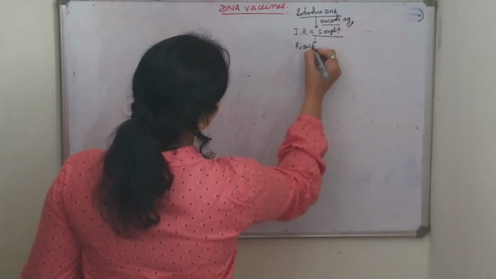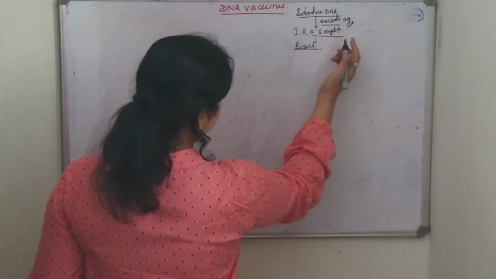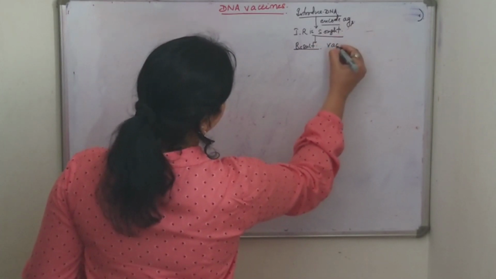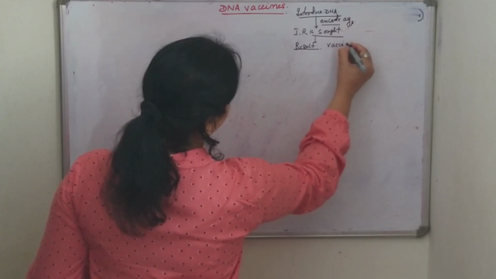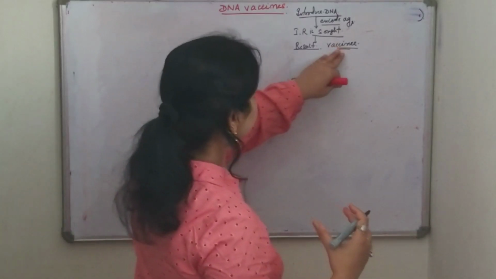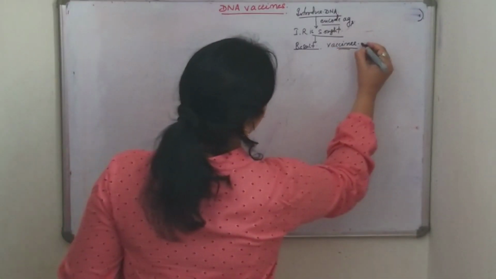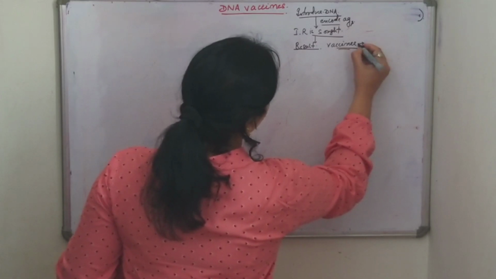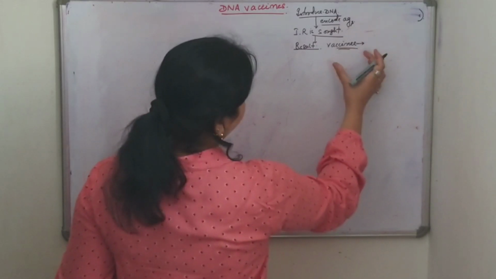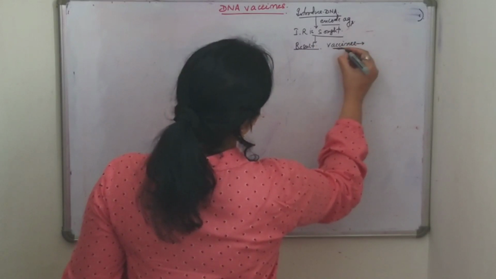Its result will be the vaccine. What is the meaning of vaccine? Into the host, into mammals, into humans, we want to inject that vaccine. We want to vaccinate them. So that is the meaning of vaccine.